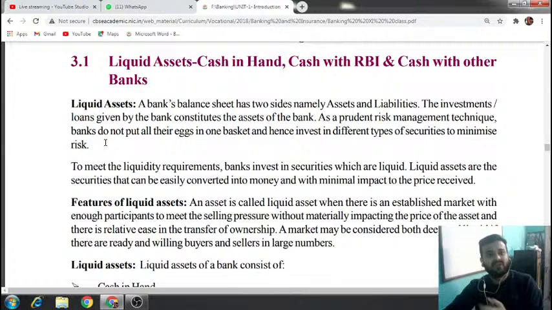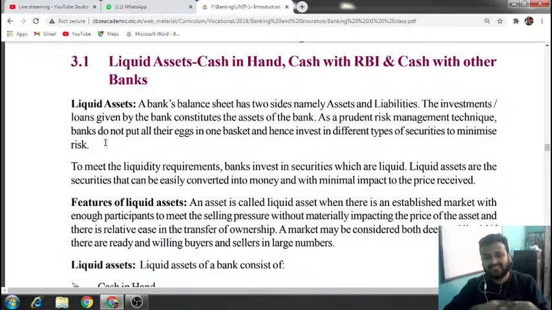Understood? For example, if you are having 10 rupees with you, you should always be liable to pay 10 rupees to other people. So this 10 rupees should always match with 10 rupees. I'm just giving an example. Balance sheet you will start, I guess, in final accounts in accountancy. But just remember one thing, since you all are new to this: balance sheet means the financial position of the business. And how do you ascertain the financial position of the business? By knowing the assets and the liability, and the asset and liability should always be equal.